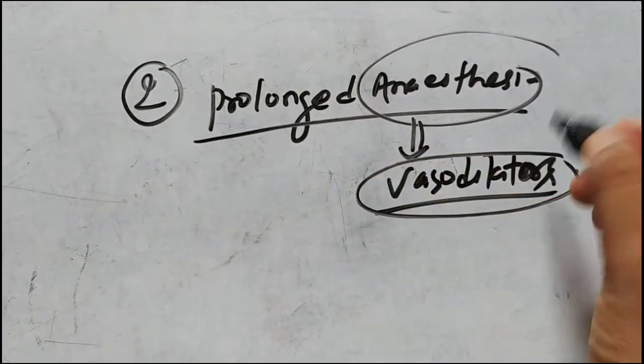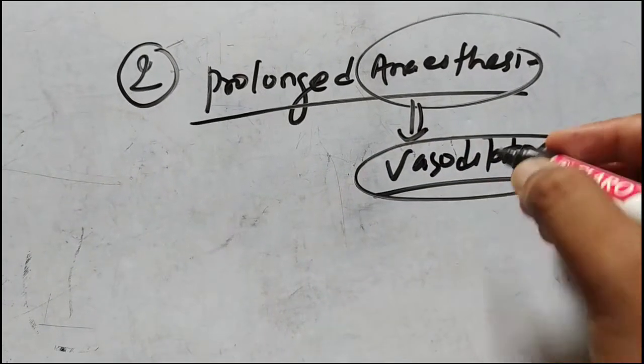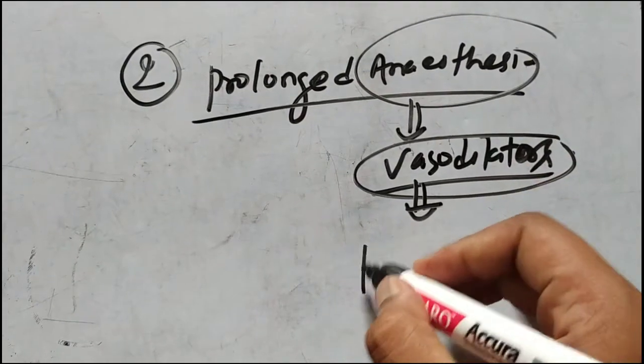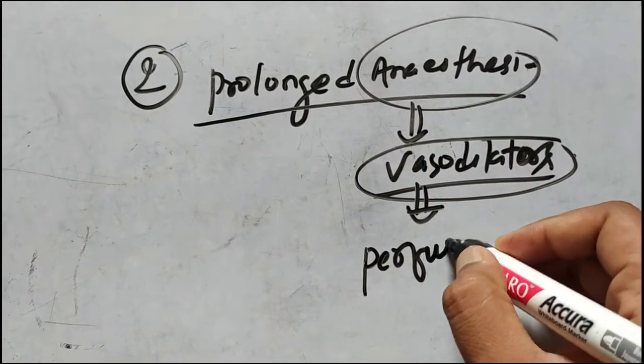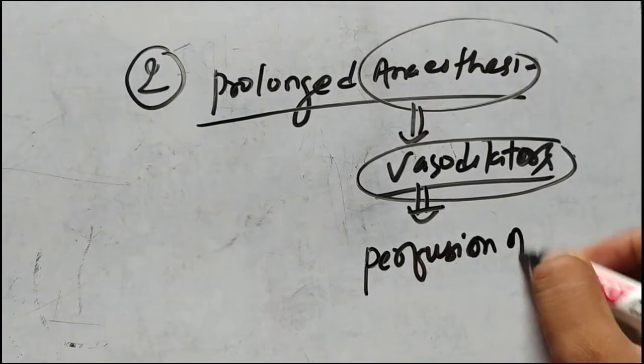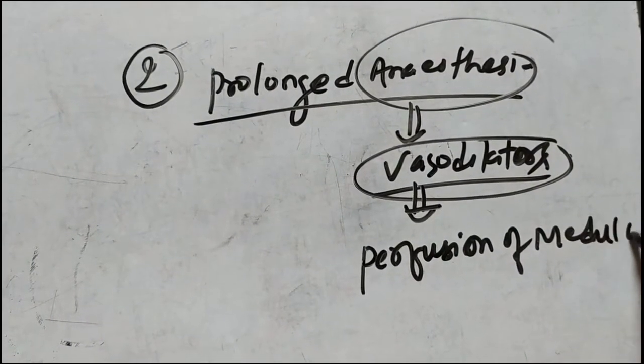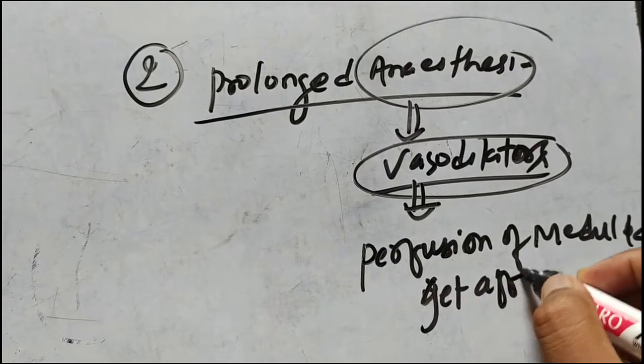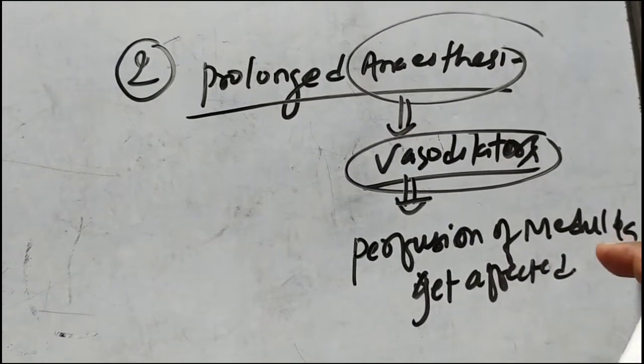As they are vasodilators, the perfusion of the medulla will get affected, as they are more vulnerable.